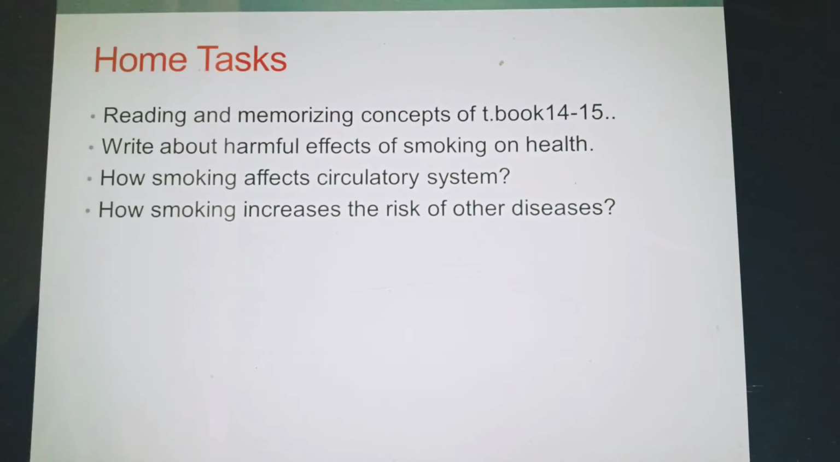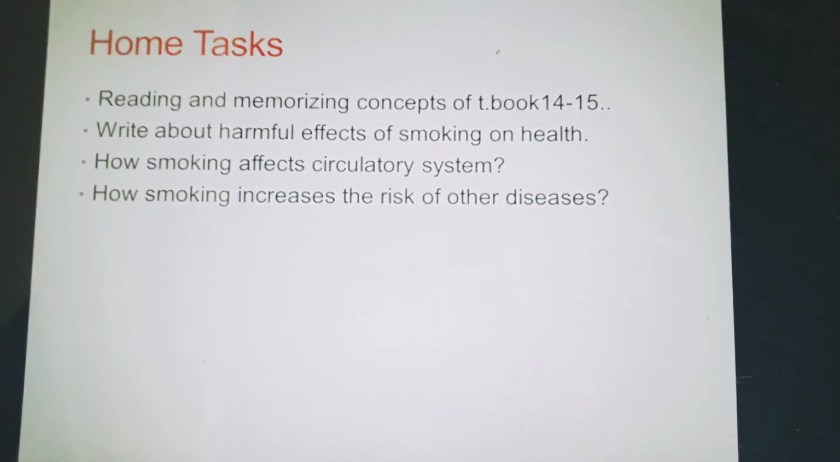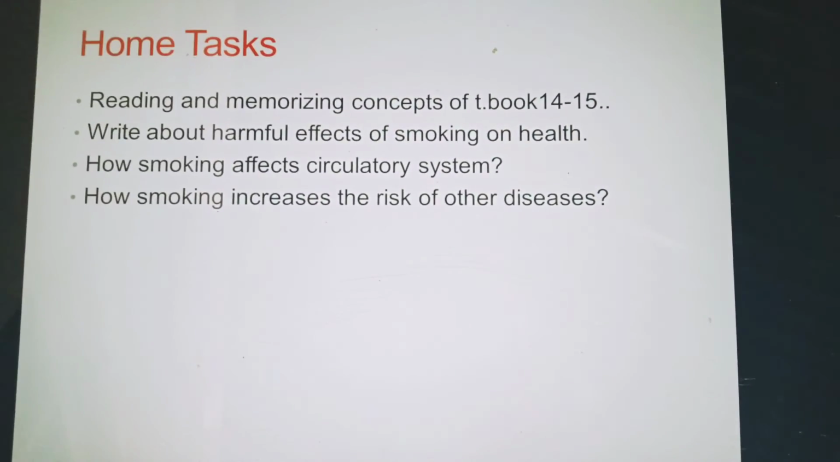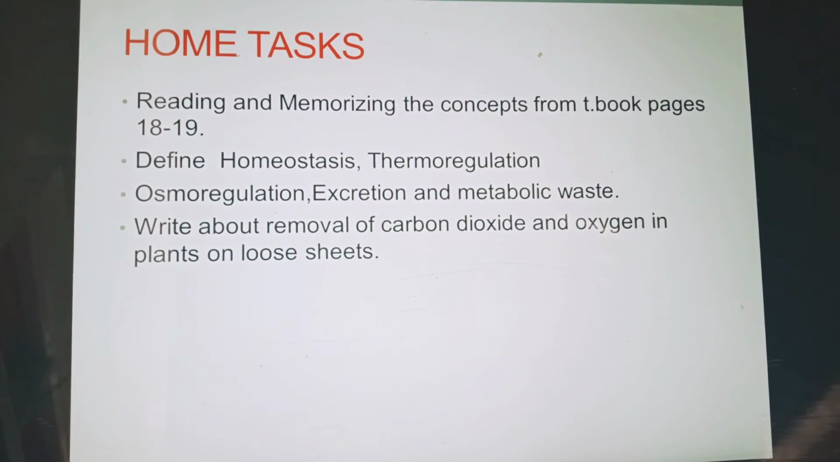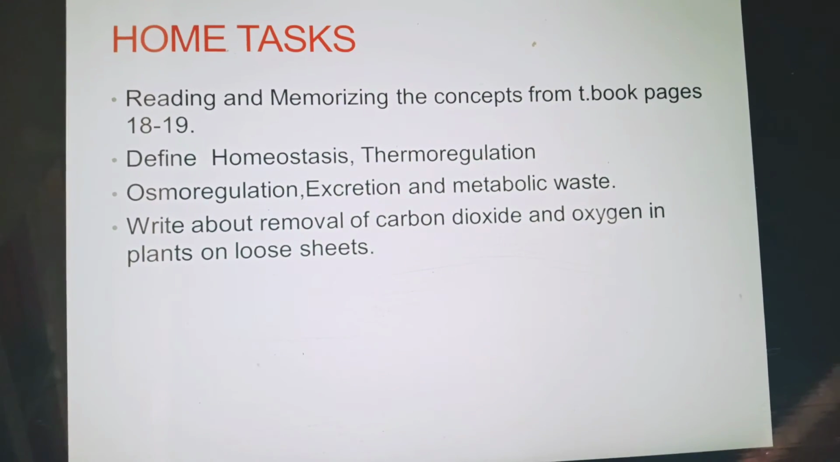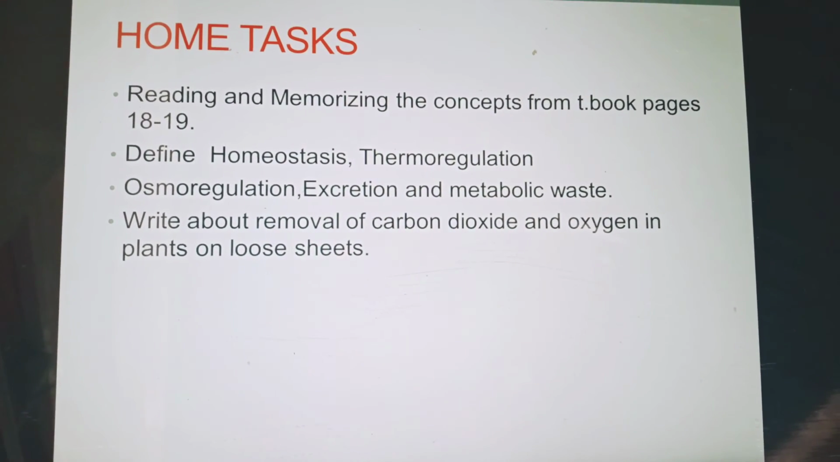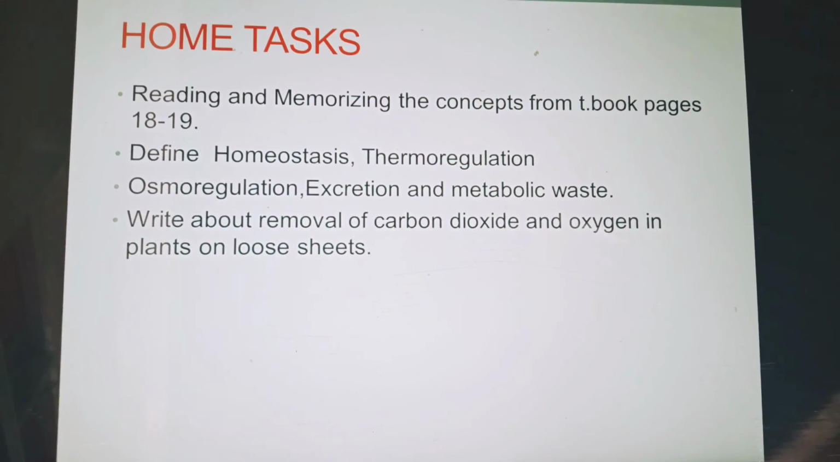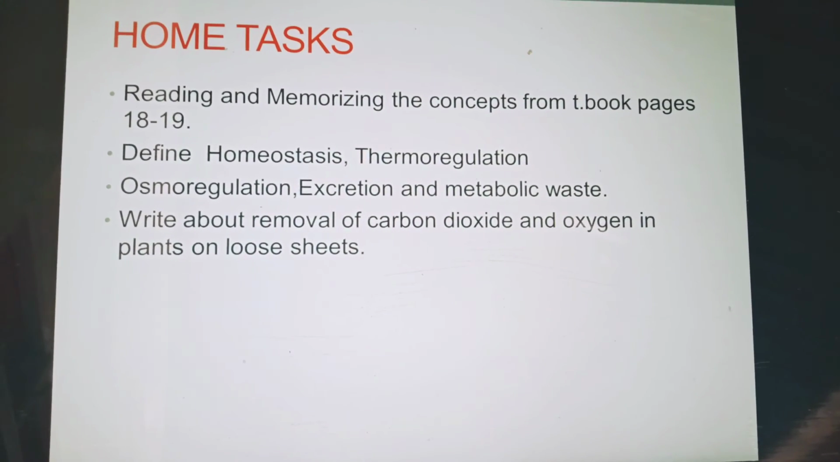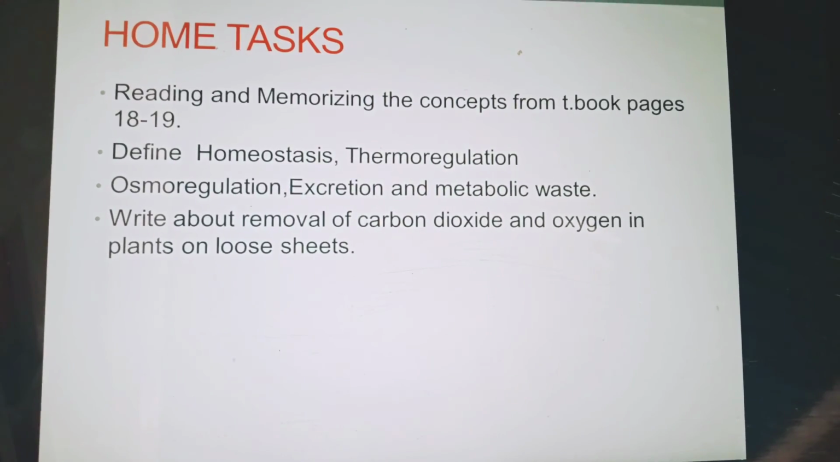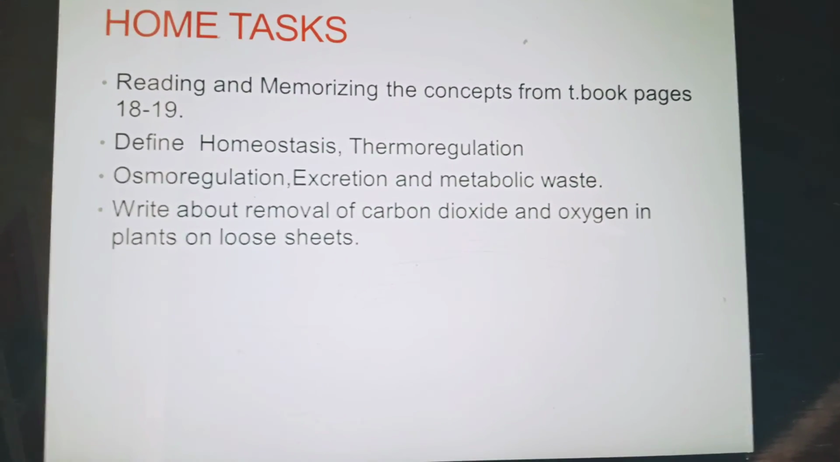Now it's time to discuss the home tasks, that are reading and memorizing concepts of textbook pages 18 to 19. Define homeostasis, thermoregulation, osmoregulation, excretion, and metabolic waste. Write about the removal of carbon dioxide and oxygen in plants on loose sheets.